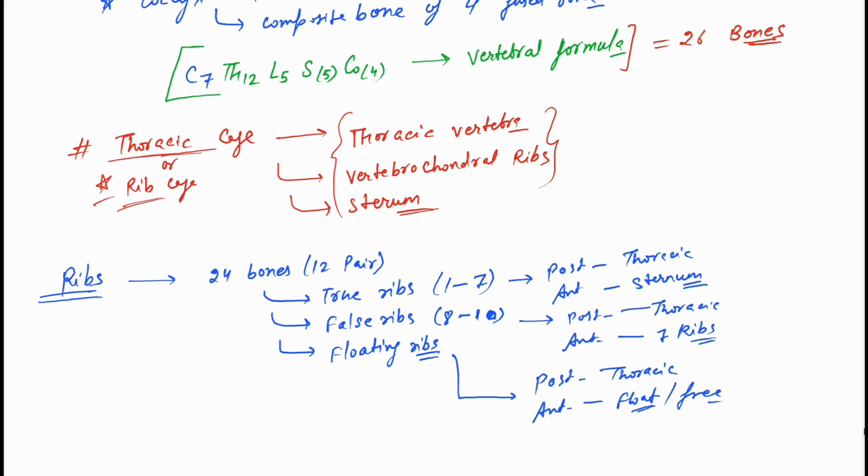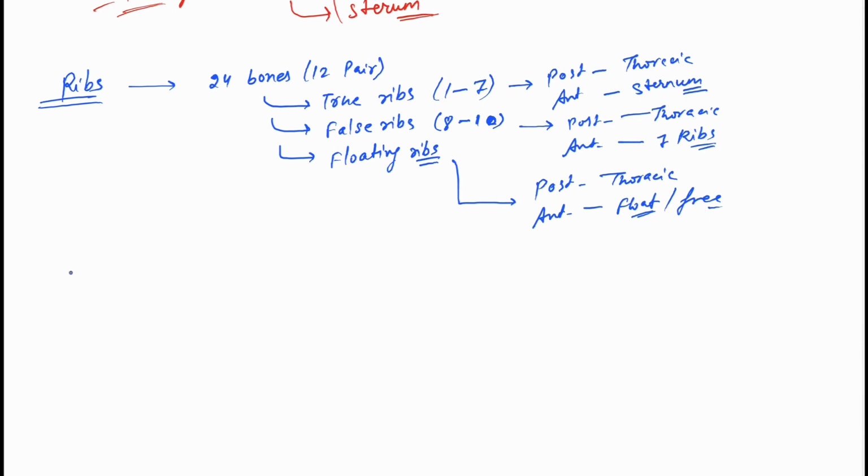The sternum consists of three parts. So let's make the sternum here. Not such a clear diagram, but we can draw it like that. We have the jugular notch here, then the clavicular notch present here.